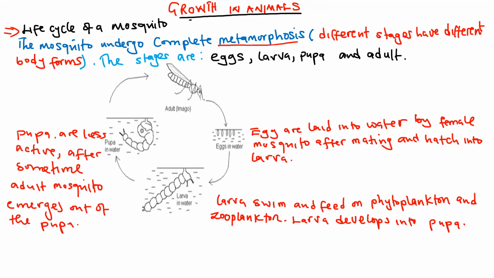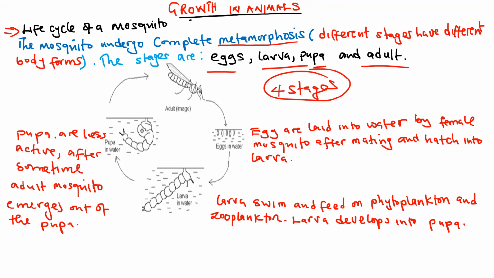Now, the stages involved in the mosquito life cycle start with eggs, then the larva, then the pupa, then the adult. So there are 4 stages that we can count here, and we are going to look at what happens at each stage. These are the likely questions that you expect. And of course, I have a recording on growth in animals, that is the life cycle of a mosquito and also that of a housefly. The questions are answered, and you should be able to find them right on this platform if you are watching this from YouTube.